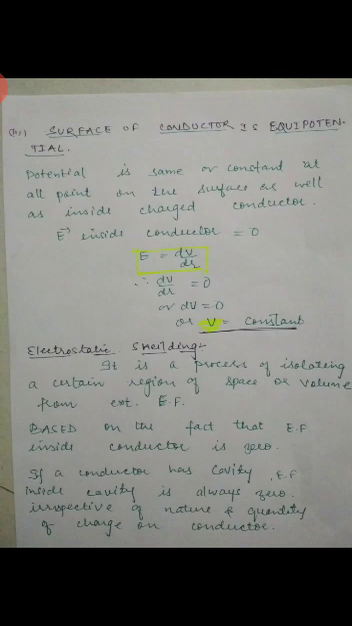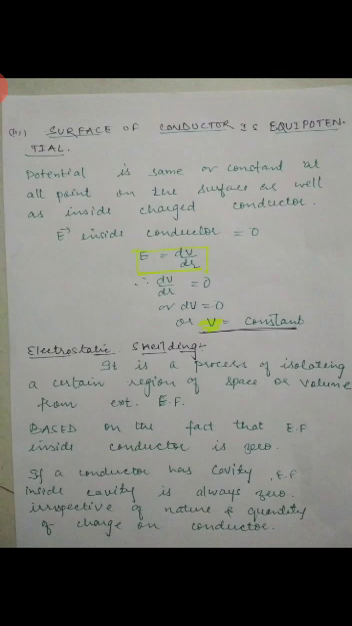Now the next term I would like to take is electrostatic shielding. See, it is a process of isolating a certain region of space or volume from external electric field. Means if we keep any space isolated from the electric field, that is called electrostatic shielding, which is based on the fact that electric field inside the conductor is zero. This is the basis of electrostatic shielding.